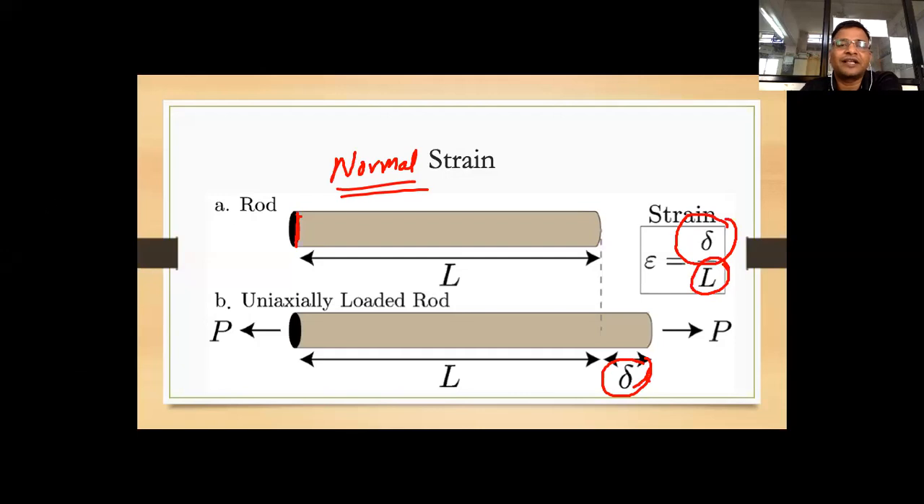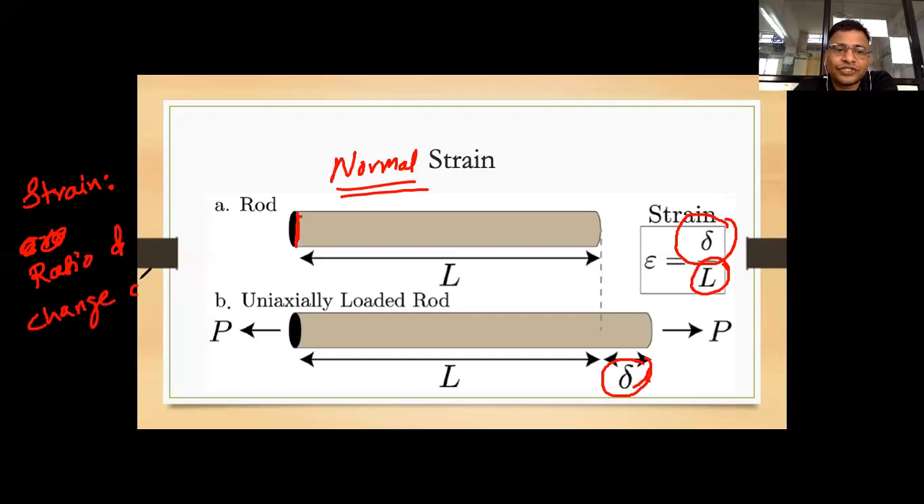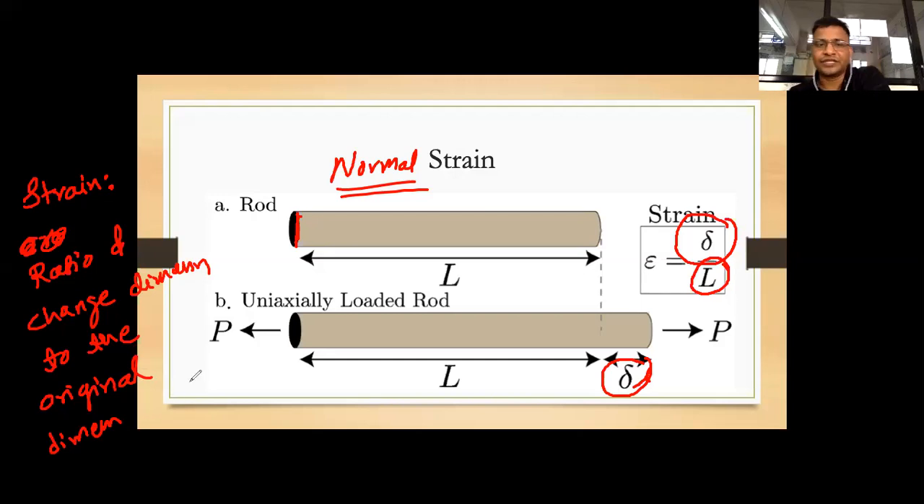But let us first write the general definition of strain. What is the definition of strain? Write down, it's a ratio of change in dimension to the original dimension. Is it clear?